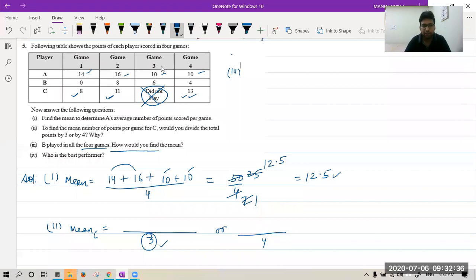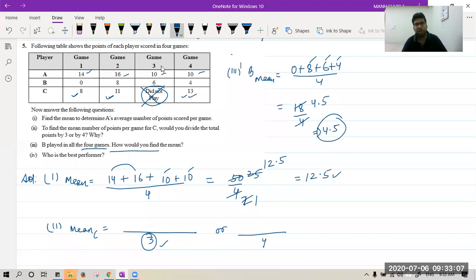Don't worry. Now see, the C part is saying B played all games. What is the mean? So mean for B is very simple. B mean score will be given by 0 plus 8 plus 6 plus 4 upon 4. You will add these. 8 plus 4 is 12 plus 6, 18 upon 4. That is 4 4s are 16, 2.0, 20.5. Answer is 4.5 or 18 upon 4. I hope you got this.